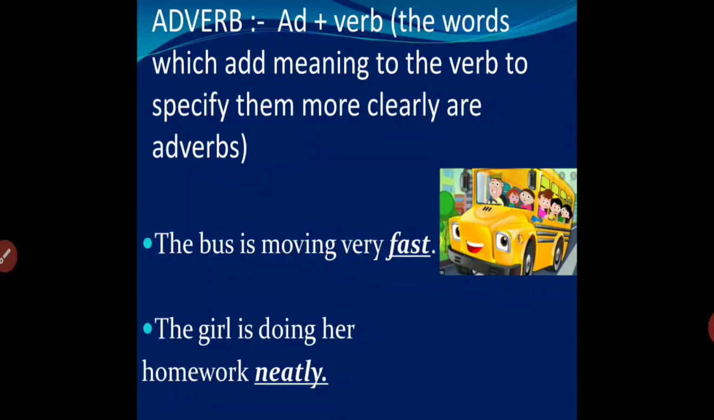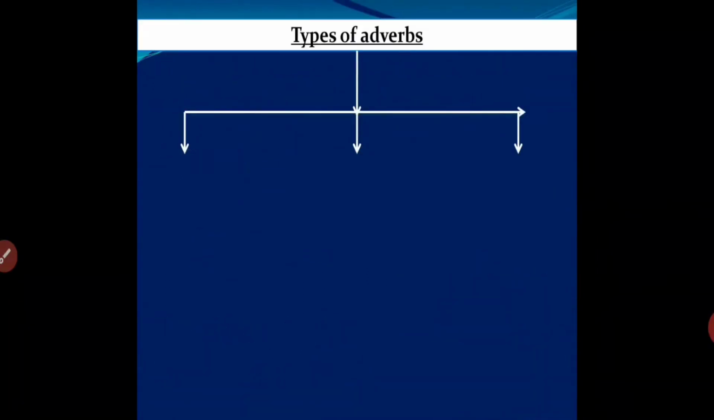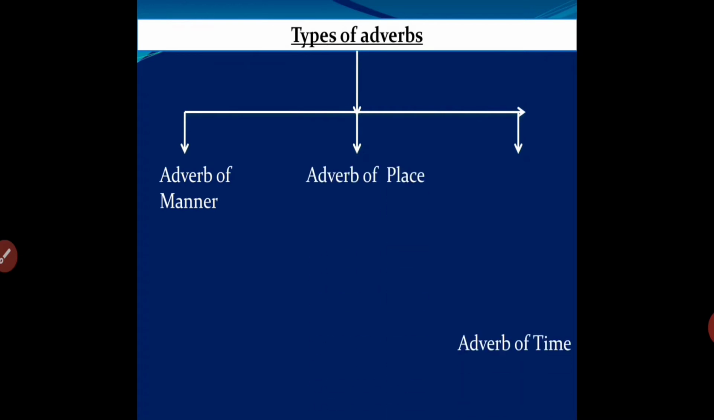In the same way, the girl is doing her homework neatly. The girl is doing the homework is fine, but how is she doing it? She is doing it very neatly. So neatly is again the adverb, right? There are three types of adverbs in your course. One is adverb of manner, second is adverb of place, and third is adverb of time.